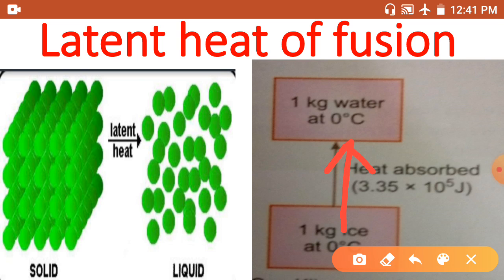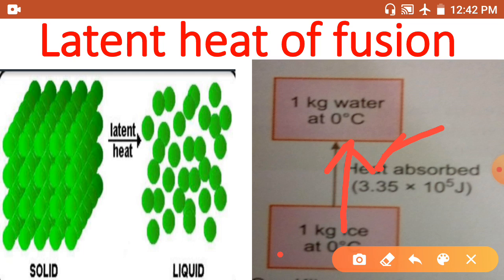Here is the solid, 1 kg of ice is converted into 1 kg of water at its melting point without any change of temperature.